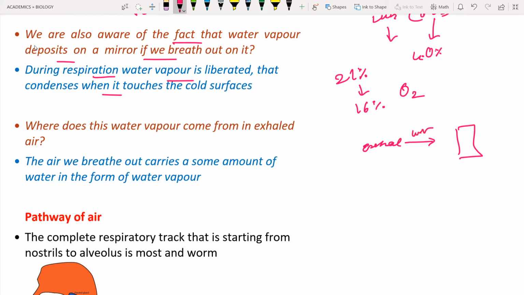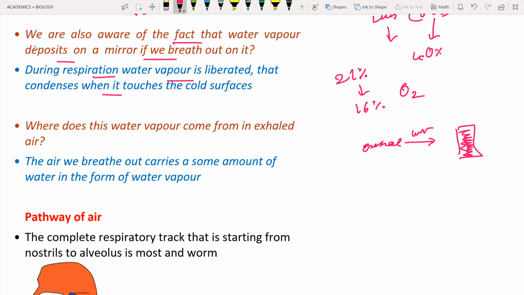This water vapor touches the surface of the mirror. Whenever the water vapor touches the surface of the mirror, it is going to condense. As a result, it will form light droplets of water that you can see. So where does this water vapor in exhaled air come from? It comes from the respiratory tract. Right from the nostrils till the end of the alveoli, there is a layer of water, or you can call it moisture.